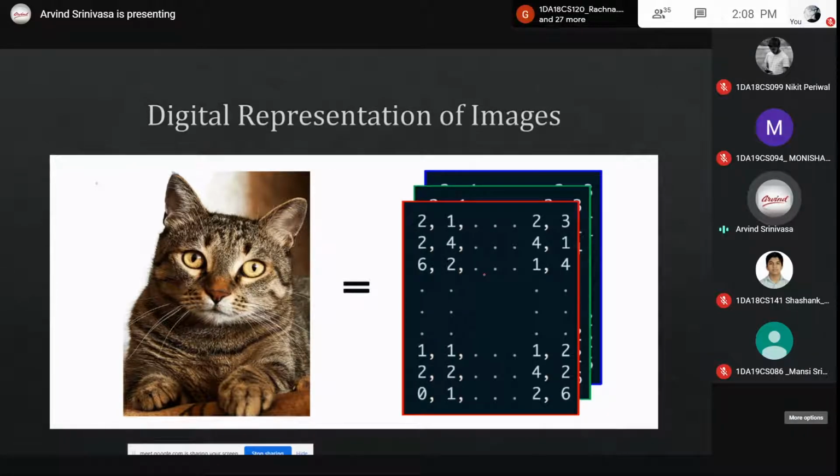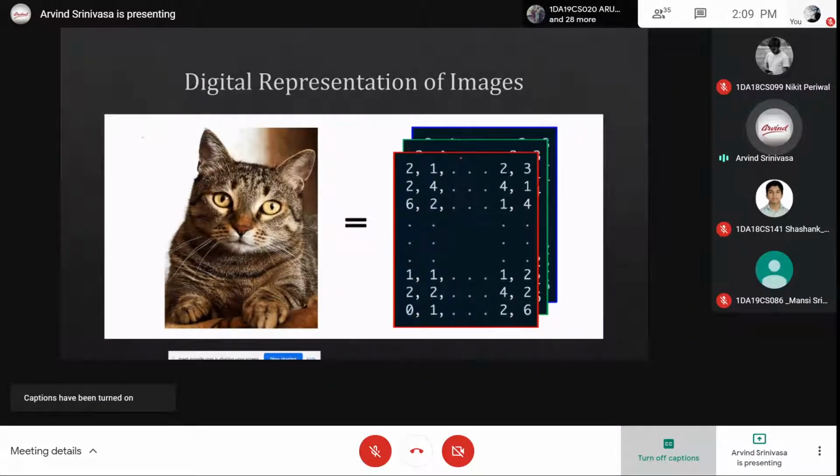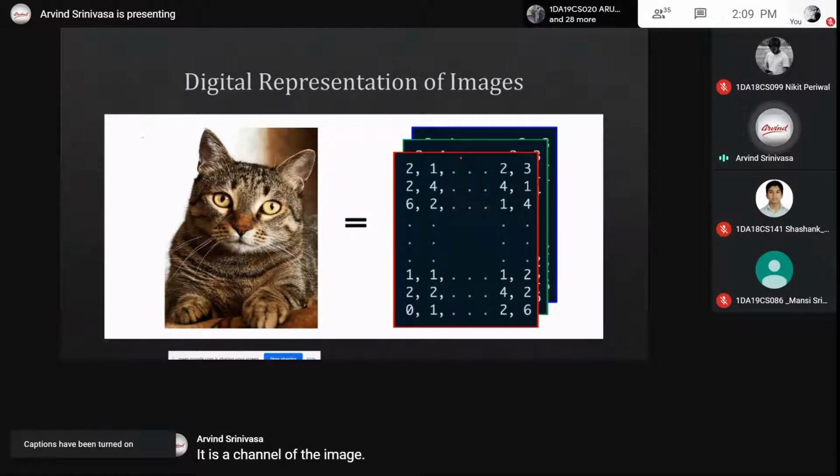If you load any image into MATLAB or OpenCV, you can see the size of the image. It will give X, Y, and Z, the dimensions, where the last dimension tells the number of channels of the image.